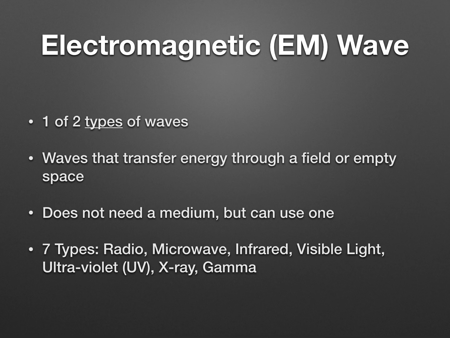And there are 7 types. And those 7 are radio, microwave, infrared, visible light, ultraviolet, also known as UV, X-ray, and gamma. A lot of these types you've probably heard of before. So you will need to know the 7 types. You will need to know an order, but we will get more into the electromagnetic spectrum, which is the 7 types, later. But in general, right now, you just need to know there's 7 types of them as we move forward.